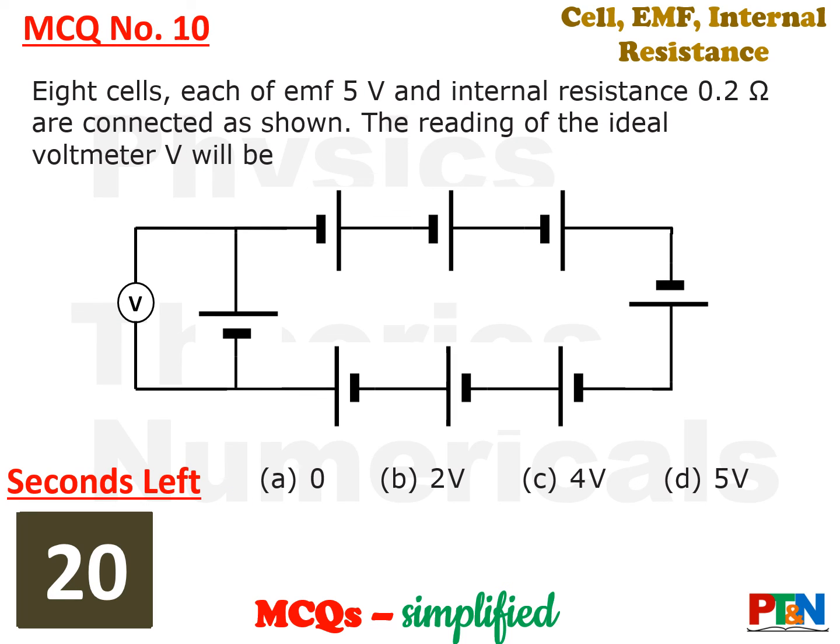Next MCQ, in fact last MCQ of this video. 8 cells, each of EMF 5 volt and internal resistance 0.25 ohm are connected as shown. You need to find out the reading in the ideal voltmeter as connected. 4 options, 20 seconds time for you. Your time starts now. The MCQ looks difficult, but it's easy. You approach through your fundamental knowledge.